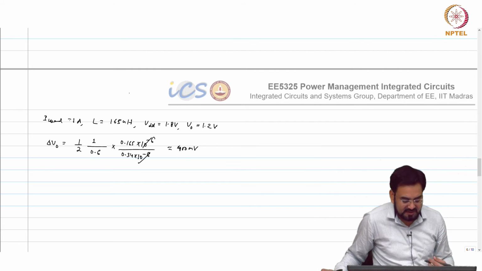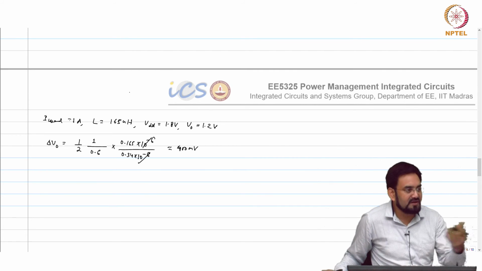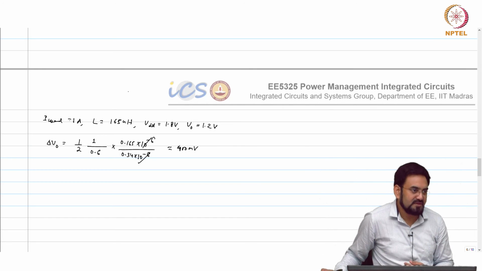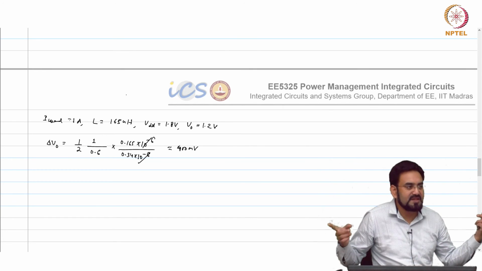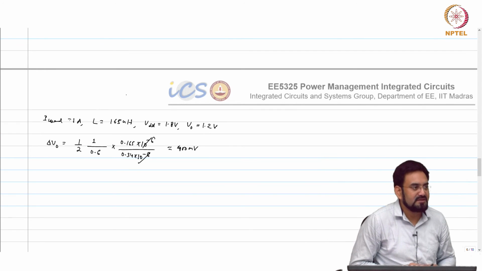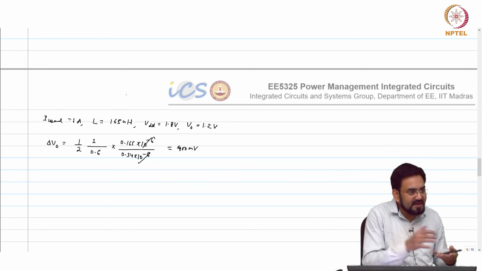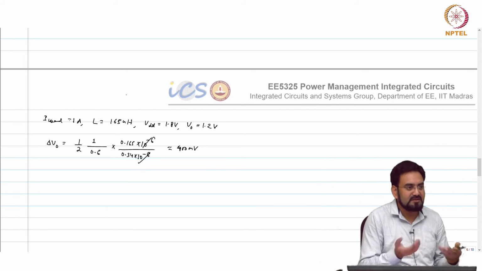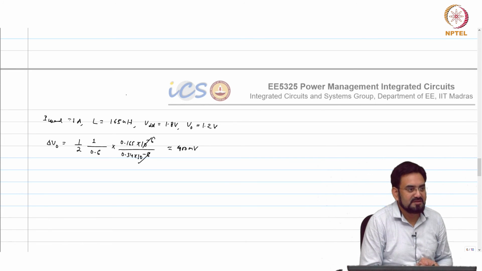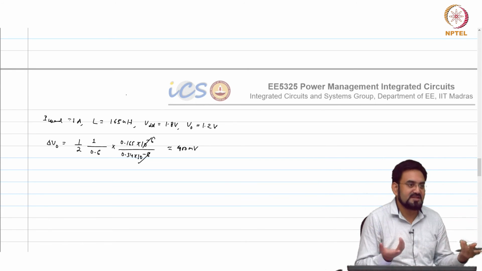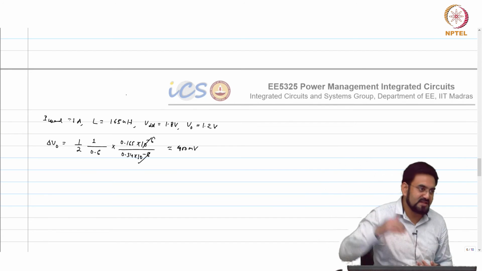In that particular case, the same way you can calculate the overshoot when you are releasing the load. How much voltage will you be applying across the inductor? It's V out. Your overshoot will be worse when you are operating at lower voltage or lower duty cycle, because your inductor will not discharge that quickly, the discharge rate will be much slower.